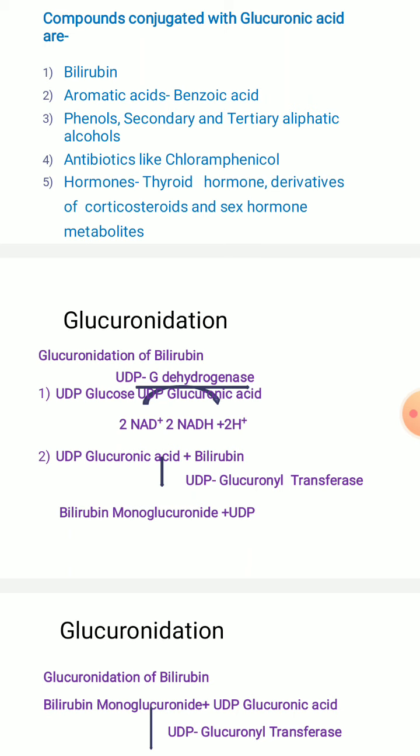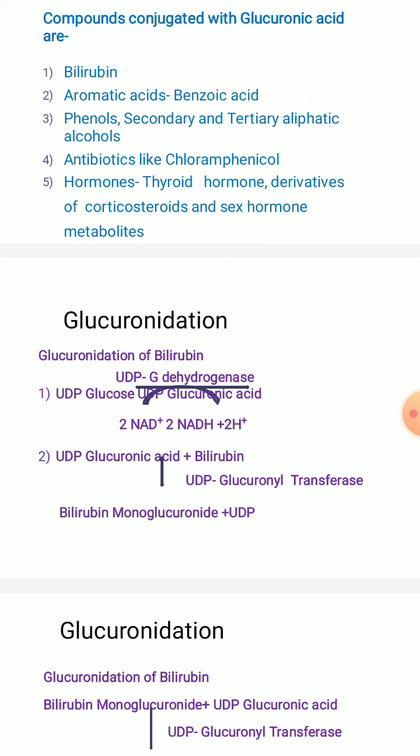UDP is going to be released, right? Once glucuronic acid is conjugated with bilirubin to form bilirubin monoglucuronide, UDP is released with the help of the enzyme UDP glucuronyl transferase. Is it clear? So the first step is UDP glucose undergoing dehydrogenation to form the glucuronic acid molecule.